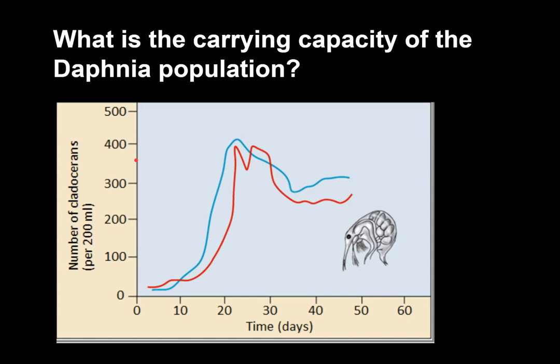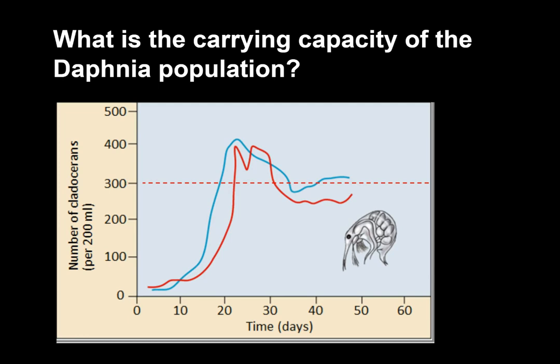This graph represents 2 replicates of an experiment in which researchers were trying to determine the carrying capacity of a Daphnia population grown in the lab. One run of the experiment is shown in blue, and the other one is shown in red. I'd argue that the carrying capacity of the Daphnia population is around 300 individuals per 200 milliliters.